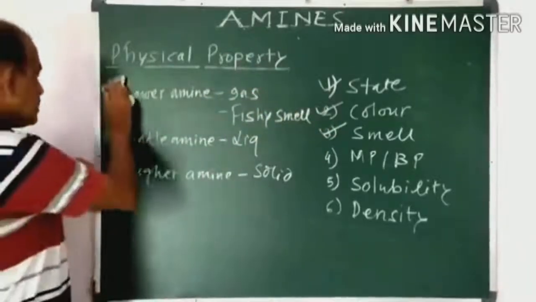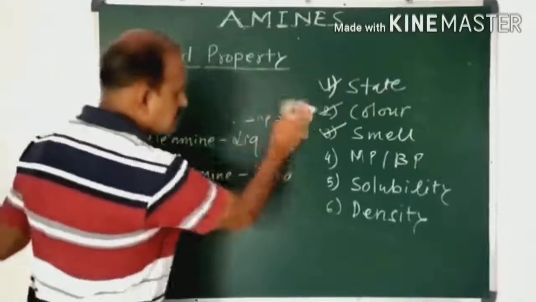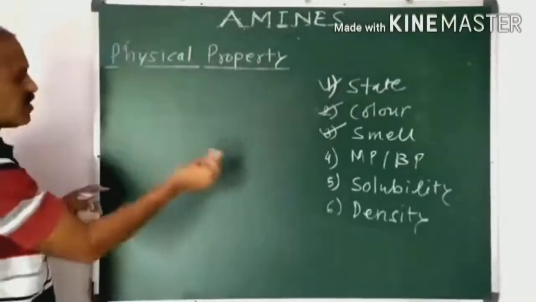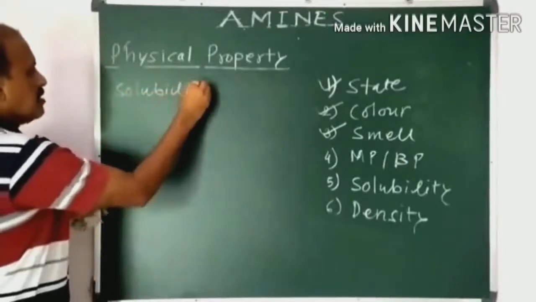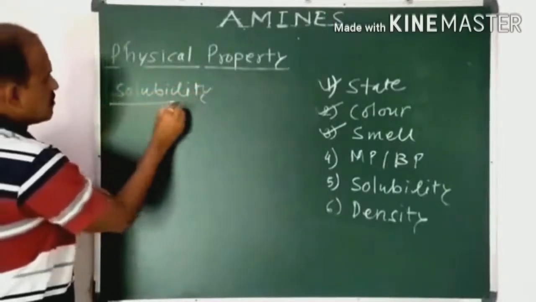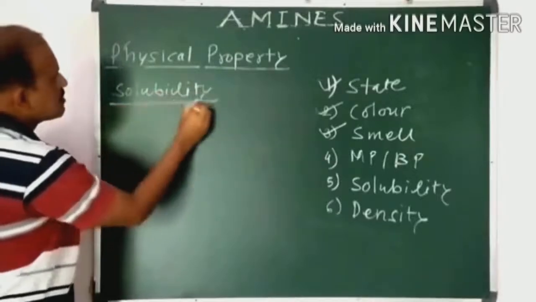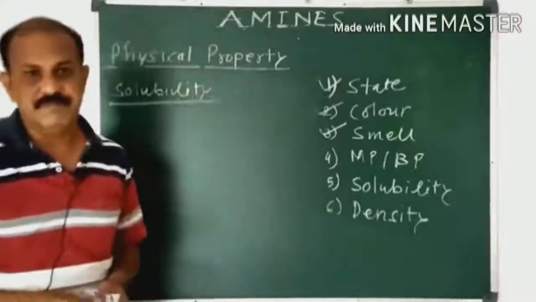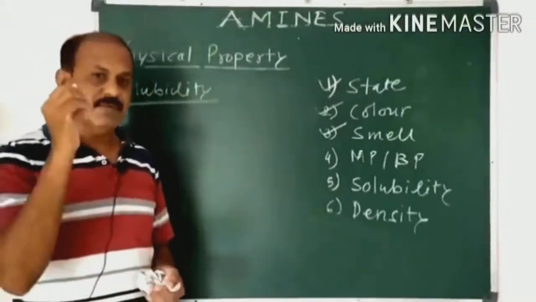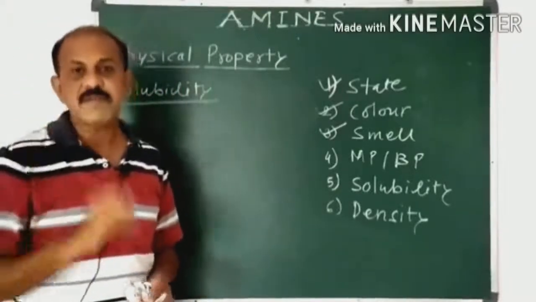Now we have to discuss the next physical property, that is solubility. Solubility means formation of a solution with water. Lower amines are soluble in water. Now what is the responsible factor for that?